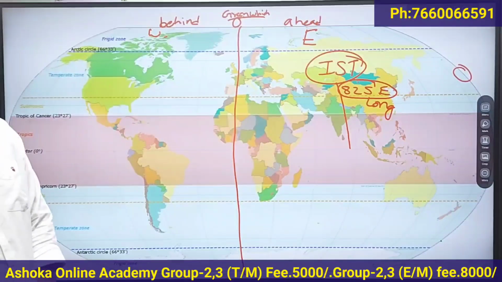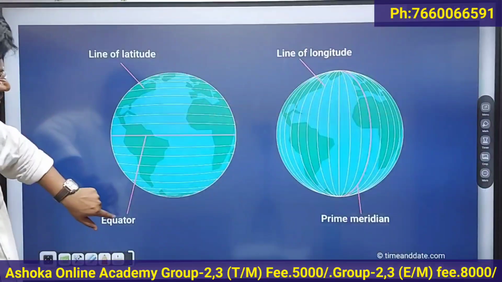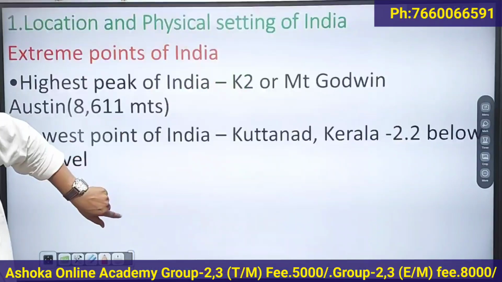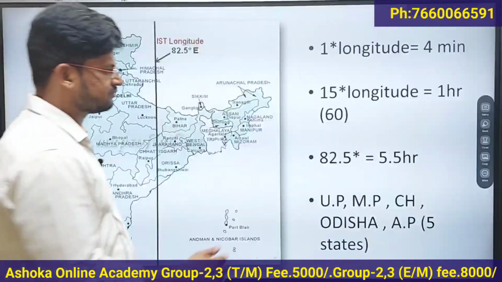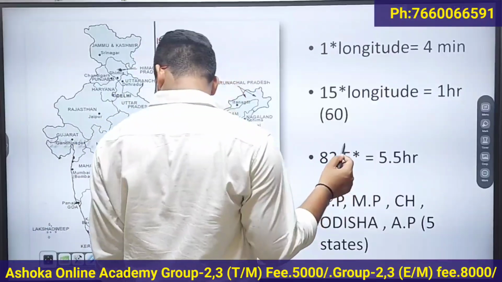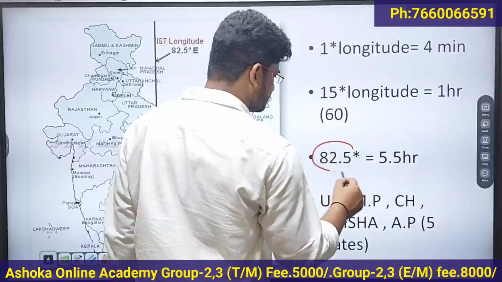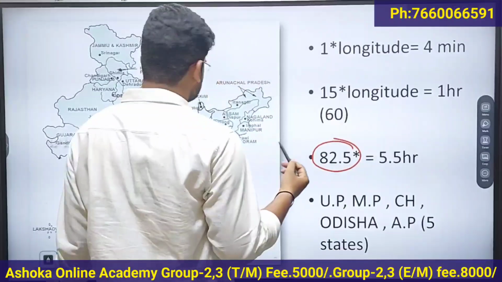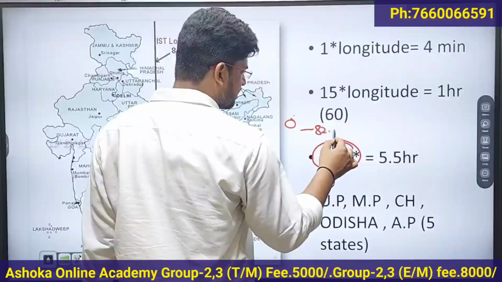That means 82.5 degrees is your standard time, right? So what is the difference between the 0 degree longitude and the 82.5 degree longitude?